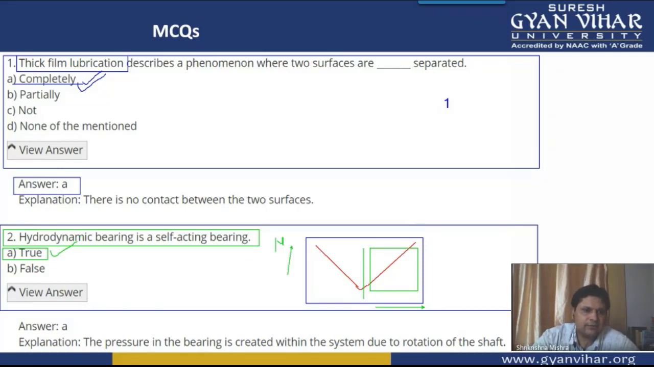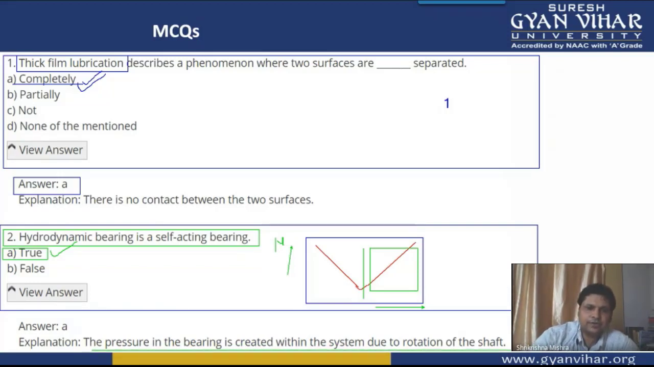In the case of a hydrodynamic bearing, the pressure in the bearing is created within the system due to rotation of the shaft. Due to rotation of the shaft, the pressure is itself created in the bearing.